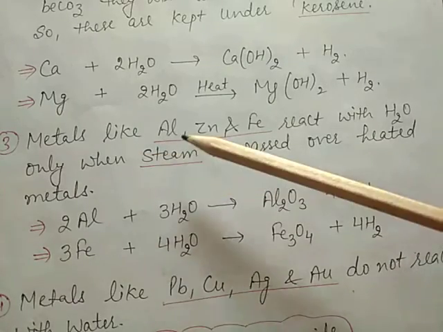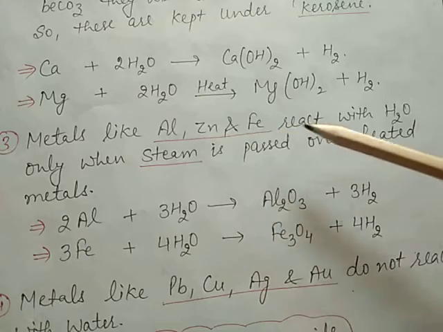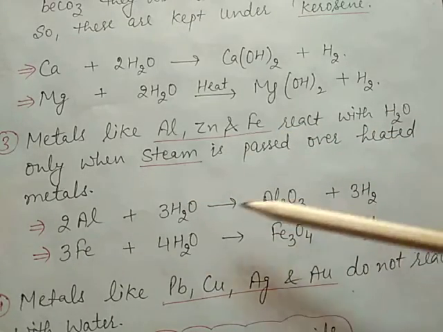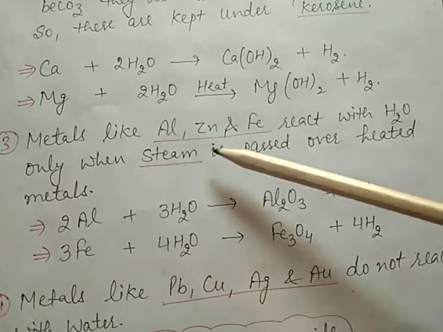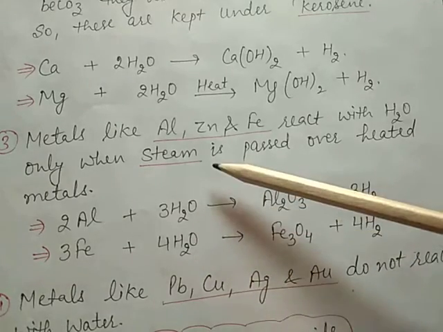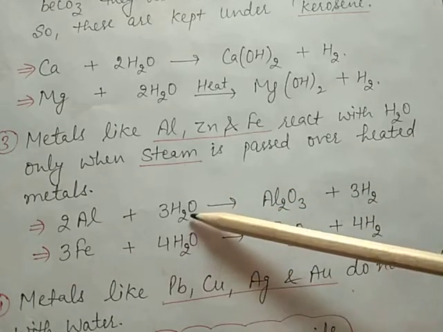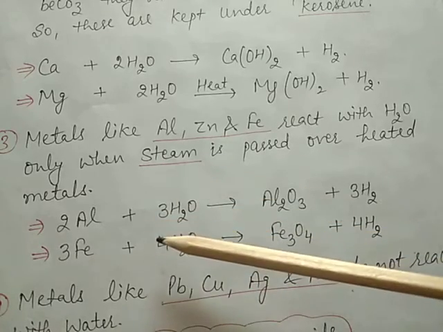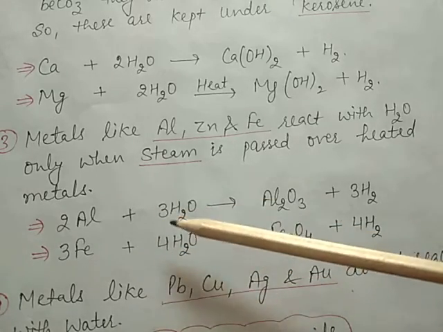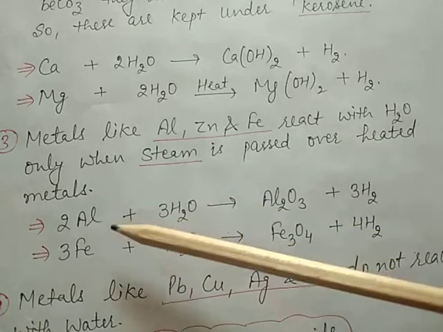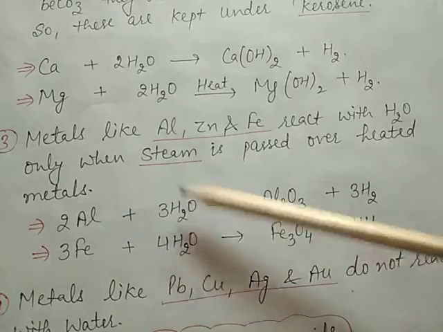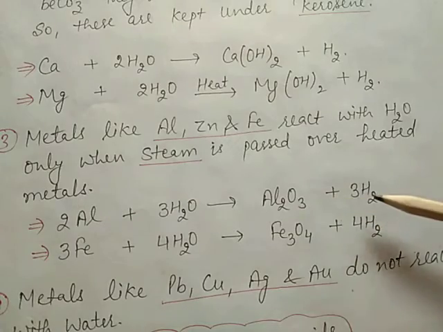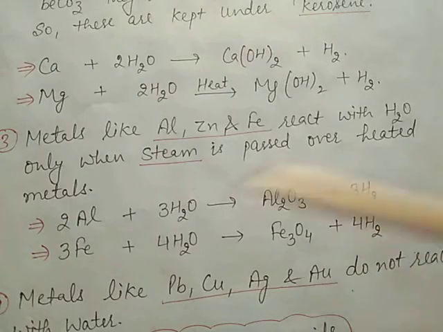But metals like aluminium, zinc, and iron react with water only when steam is passed over the heated metals. Steam means water in the form of vapors, H2O. When steam is passed over aluminium, it forms aluminium oxide and releases hydrogen gas.